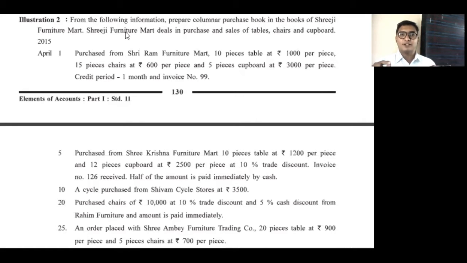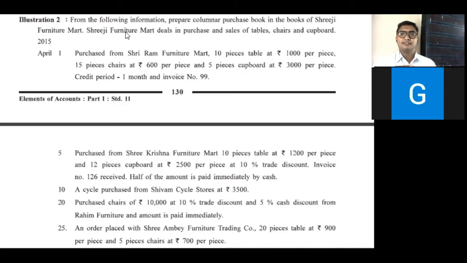We are recording furniture here because the business's primary fundamental concept of dealing is furniture. So Sriji Furniture Mart deals in purchase and sale of tables, chairs, and cupboards. It means tables, chairs, and cupboards become the goods for Sriji Furniture Mart.